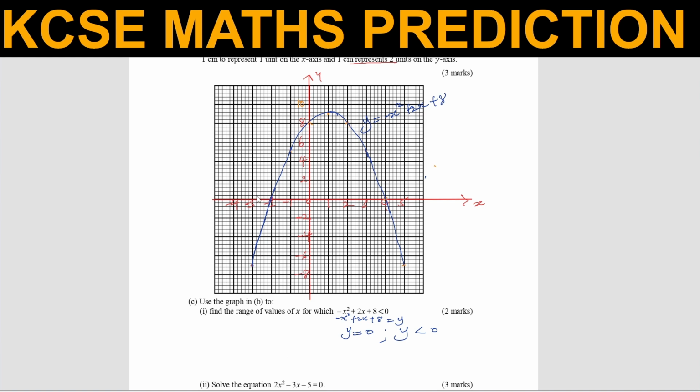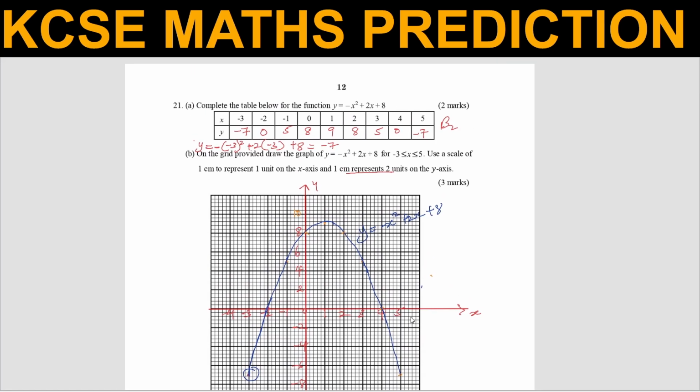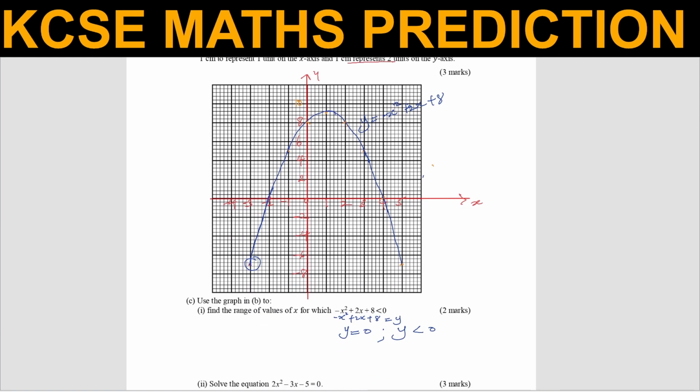Actually, when you look at the graph here, where do we have the value of y being less than 0? We have these 2 points here. So we have this point here when x is -3. You can see that. And even from the graph, you notice where the values of y are less than 0. We have when x is -3 and when x is 5. And from the graph, you can see these are the points.